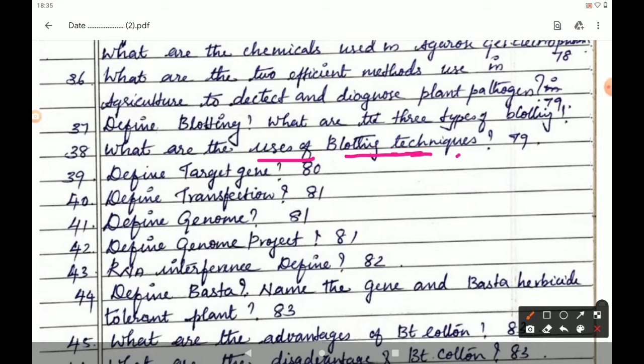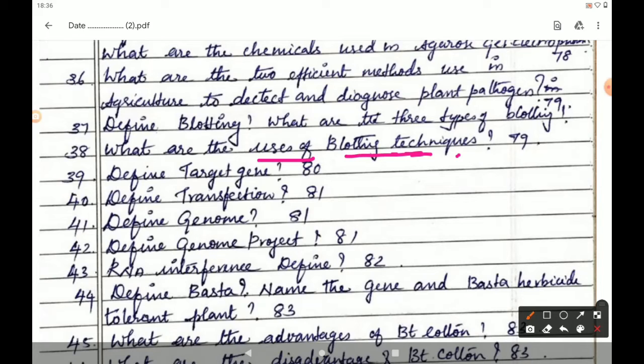Then next question is transfection. Define transfection. Page number 81. In page number 81, it is given in green colored box. Transfection: introduction of foreign nucleic acid into cells by non-viral method is called transfection. Then next question, define genome.